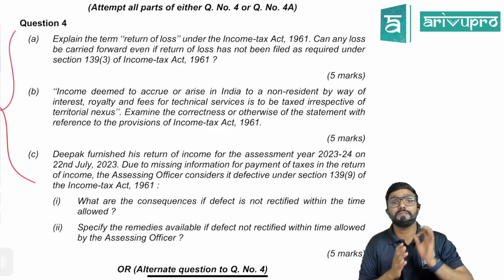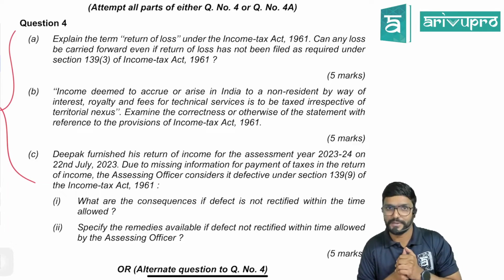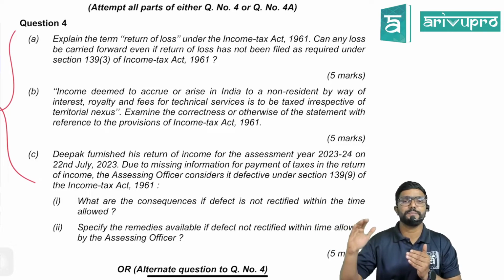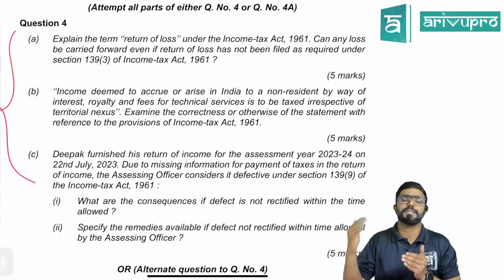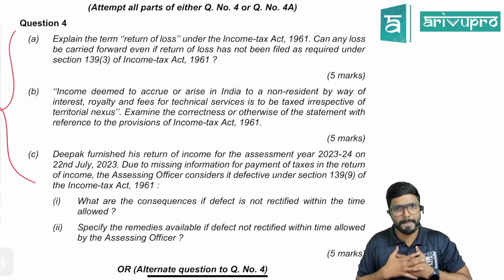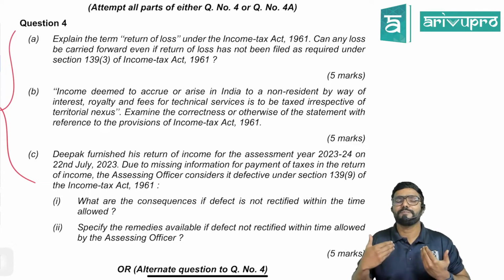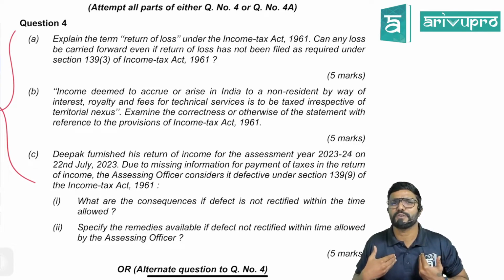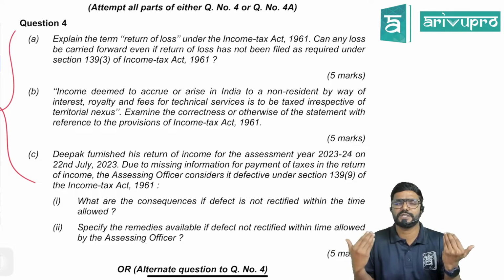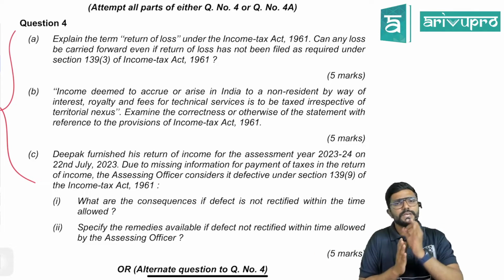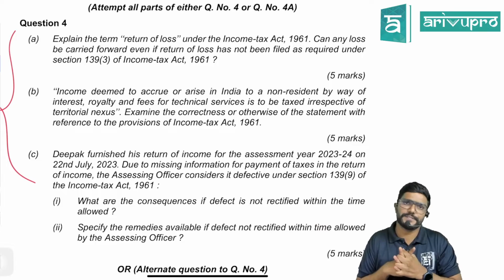Within the due date given where? Under section 139 subsection 1. It can be 31st October, it can be 31st July or it can be 30th November depending upon who I am. Clear? What is the due date to file returns, guys? Come on. If tax audit is applicable for me, then 31st October of the assessment year. If I am supposed to furnish a transfer pricing report where I am engaged in international transactions and all, it is 30th November. If not, always 31st July of the assessment year.